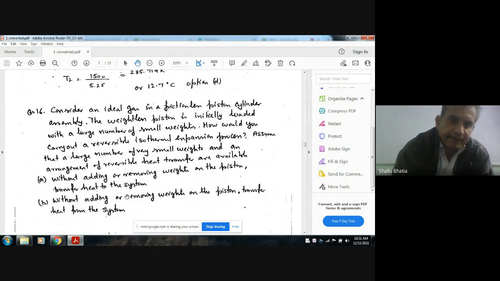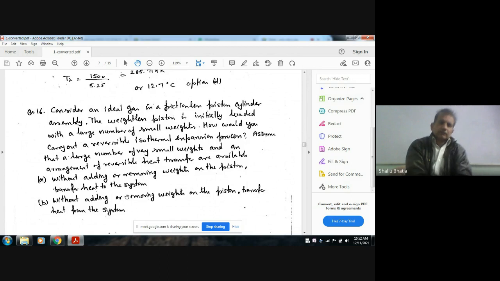Consider an ideal gas in a frictionless piston cylinder assembly. The weightless piston is initially loaded with a large number of small weights. How would you carry out a reversible isothermal expansion process? Assume that a large number of very small weights and an arrangement of reversible heat transfer are available.